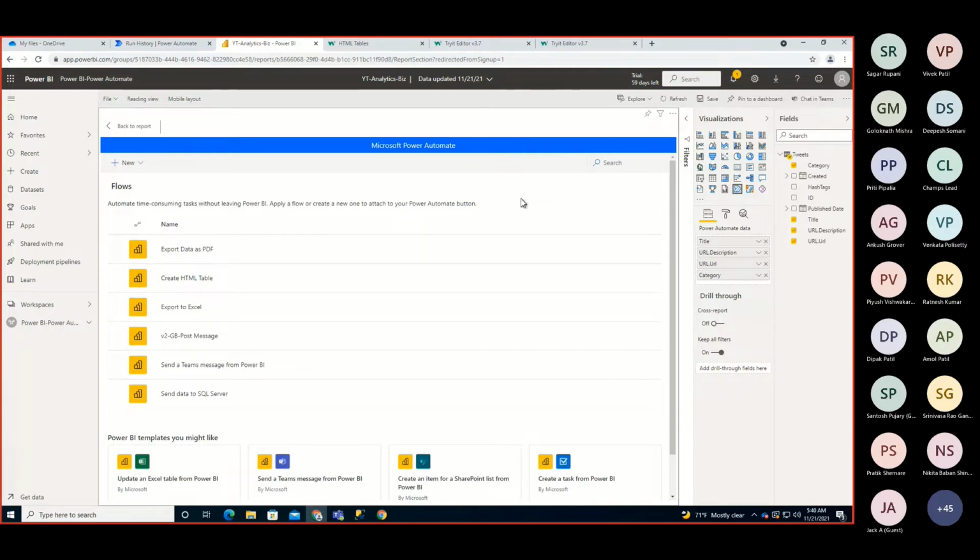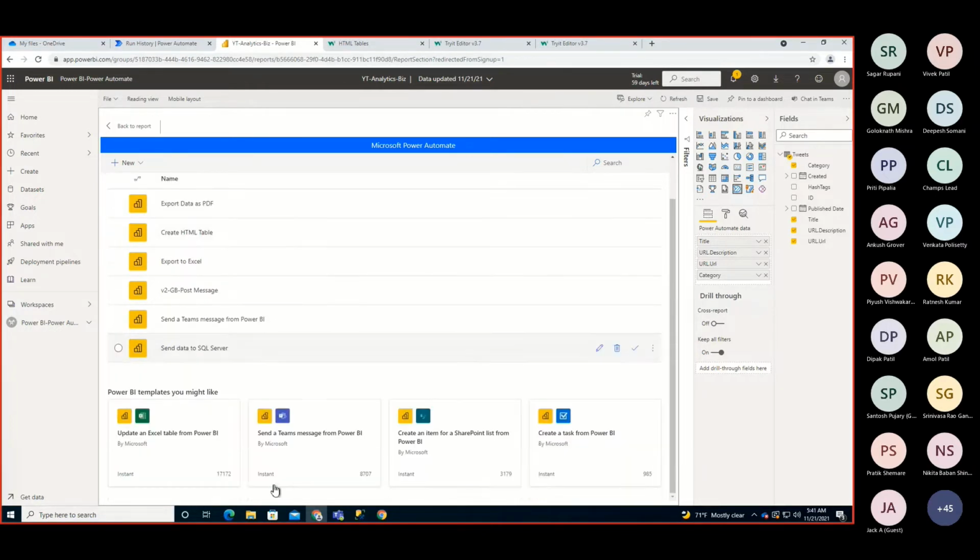So basically this is opening the Power Automate home screen, and it is showing all the earlier flows that you have created for your Power BI. And apart from that, there is an option to create the instant cloud flow, and if you want to use any template for your basic requirement. Now over here for this particular sample, I'm going to use a template, but for later examples, we will create it from scratch. So over here, there is a template provided: send a Teams message from BI.